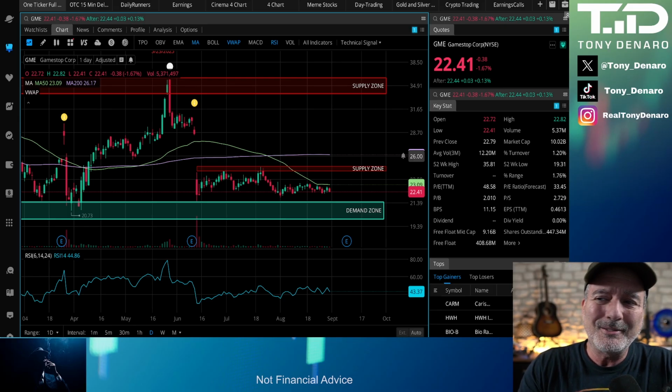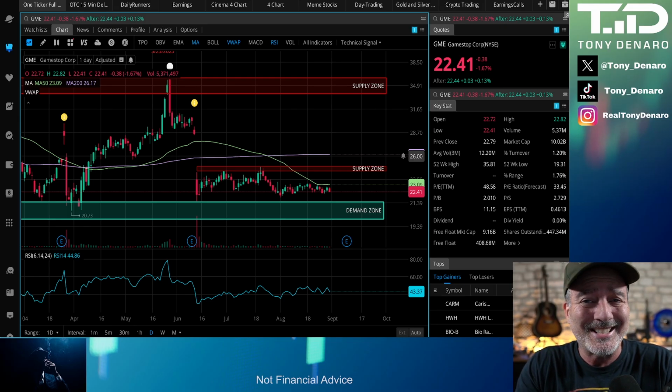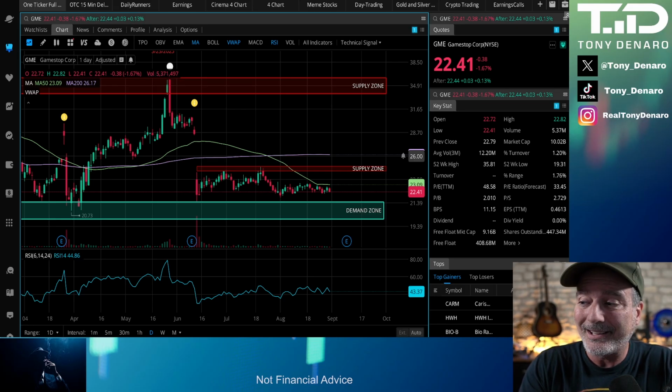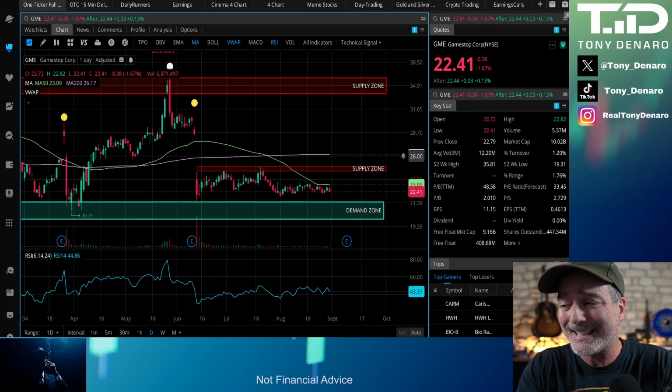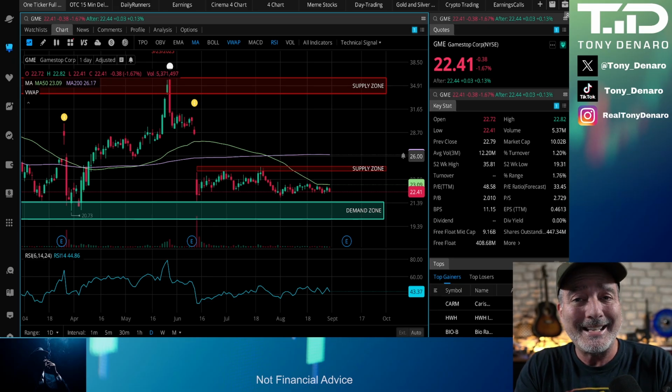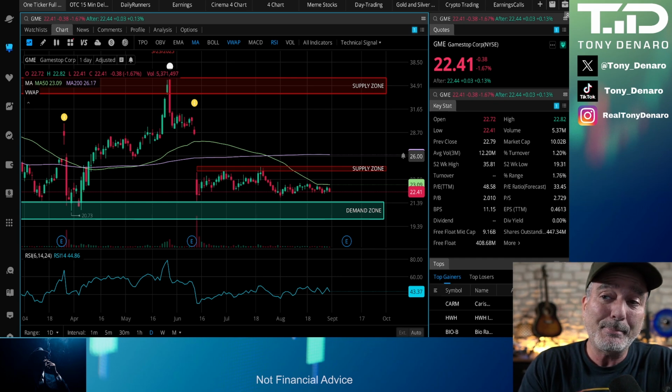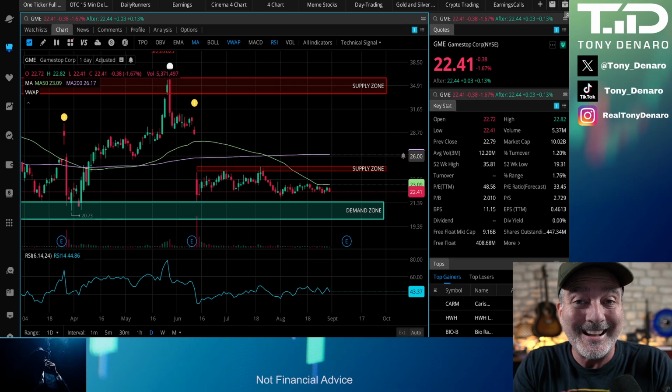The chart, there's really not much to talk about. It's the same thing we've been talking about for the past year. The damn thing is trapped until we get some news or a new catalyst. Closing Friday at $22.41. And I like to buy down there in the demand zone or lower than that. And we'll see what happens. We got earnings on September 9th.